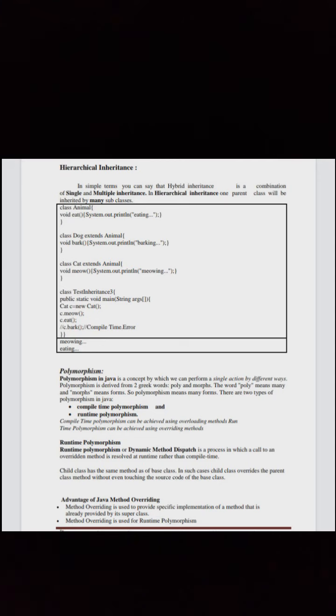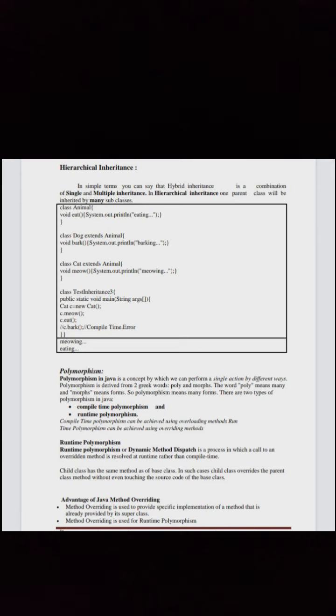There are two types of polymorphism in Java: compile time polymorphism and runtime polymorphism. Compile time polymorphism can be achieved using method overloading. Runtime polymorphism can be achieved using method overriding. Now let us see runtime polymorphism.